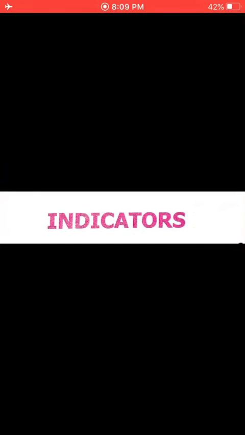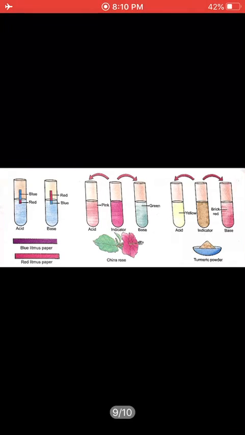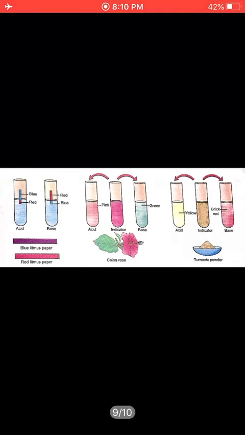They are a piece of paper, one is pink and one is blue, two color paper. Like this, you can see in the figure, we have a blue litmus paper and red litmus paper. If we dip red litmus paper in any solution and the color of the red litmus paper changes to blue, then it is base. While if we have taken blue litmus paper and dipped it into the solution और its color changes to red, तो blue अगर red में change हो जाए then it is acid, and if red changes into blue then it is a base. So by dipping the paper we can find out whether it is acid or base.